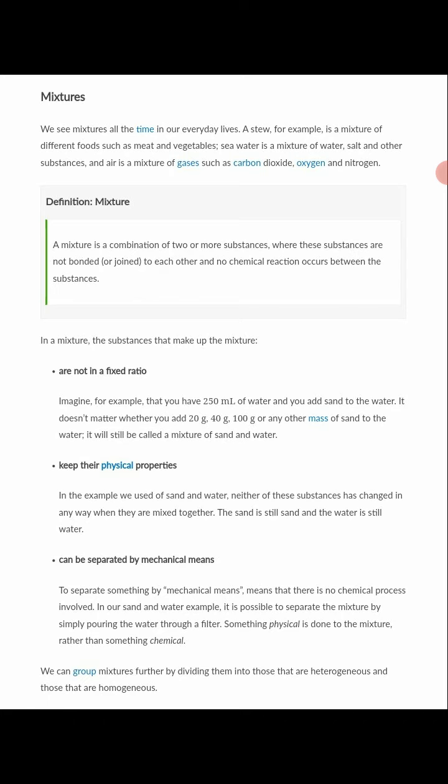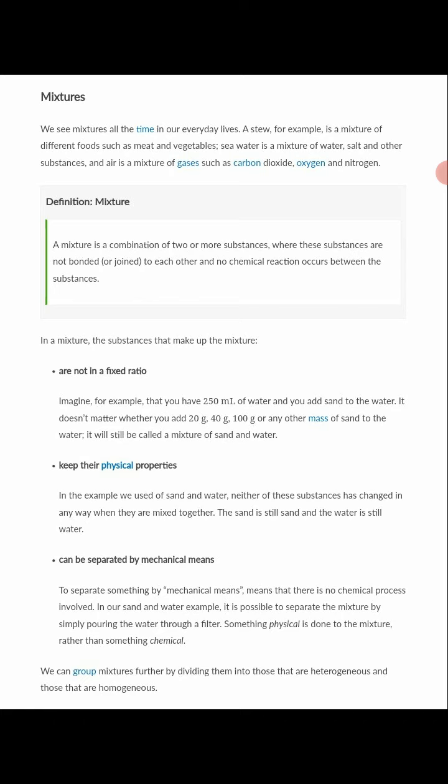Number two, the substances that make up a mixture retain their physical properties. Number three, they can be separated by mechanical means. Mechanical means that we're talking of physical means, not a chemical process. For example, the mixture of sand and water, it is possible to separate the mixture by simply pouring the water through a filter, and then you have your sand remaining. Something physical is done to the mixture rather than something chemical.